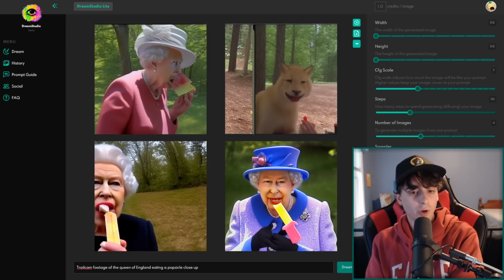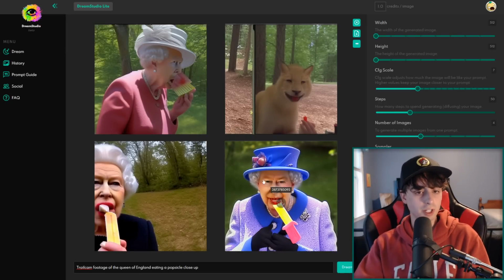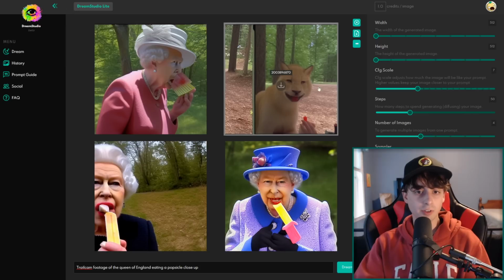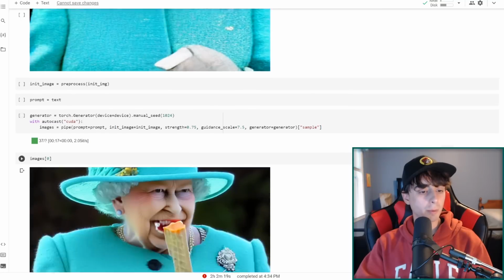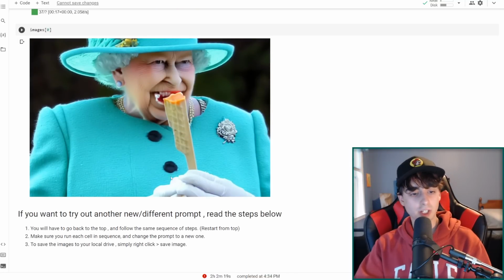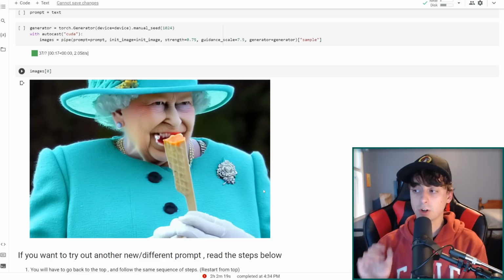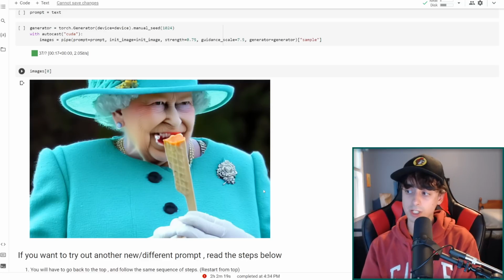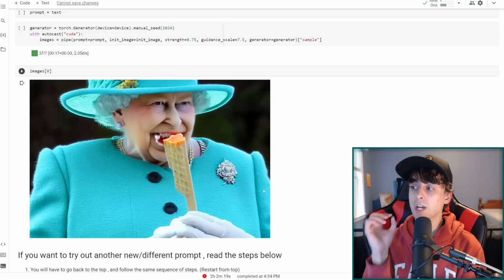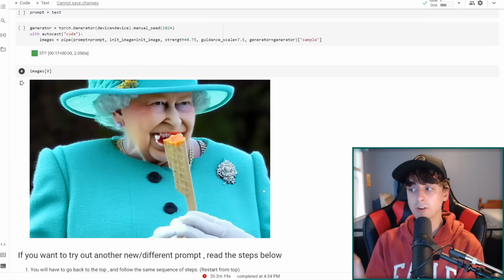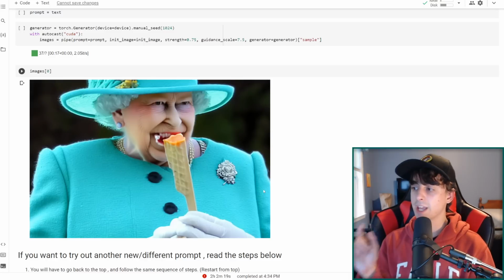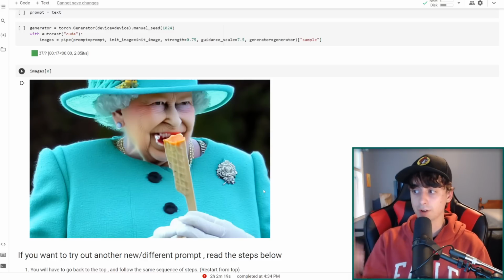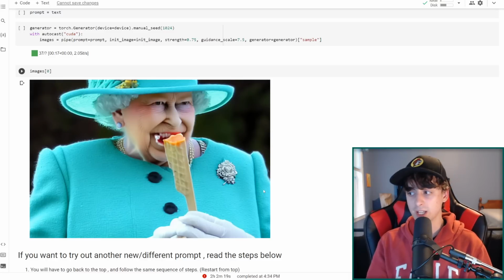As you can see, these photos aren't so bad. In fact, this one's pretty decent right here, but right here we've literally got an image of some kind of a mountain lion. This one's sort of cut out. This one's not as coherent either. Whereas when we go back to this output right here, we can see she's holding the whole popsicle stick. And honestly, I've run this a few times. It does take a little bit of time to run, but I think my results are actually coming out better on average than Stable Diffusion. In general, this is a really cool concept, and I think it works quite well, and you can run it for free with this Google Colab that I will link down below.